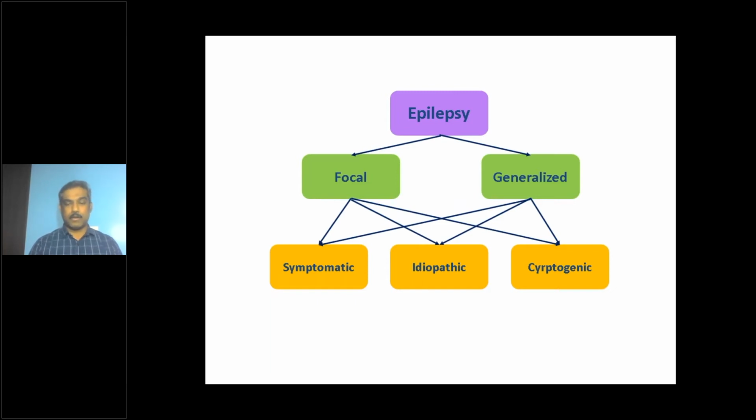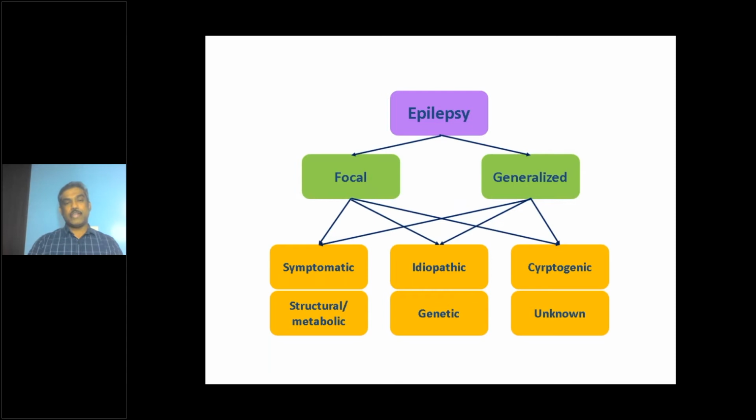So this simplistic model will be very useful. By symptomatic, we usually mean a structural or metabolic cause. Any metabolic disorder causing epilepsy comes under symptomatic. Usually the genetic causes come under idiopathic epilepsy, but now with the explosion of molecular diagnosis and many gene discoveries in recent years, many of the genetic epilepsies go under symptomatic as well. For example, genetic epileptic encephalopathies, genetic West syndrome, genetic Dravet syndrome, all these will come under symptomatic epilepsy,